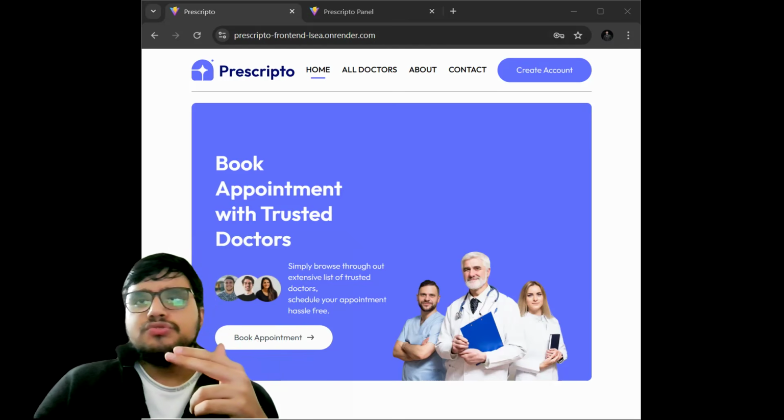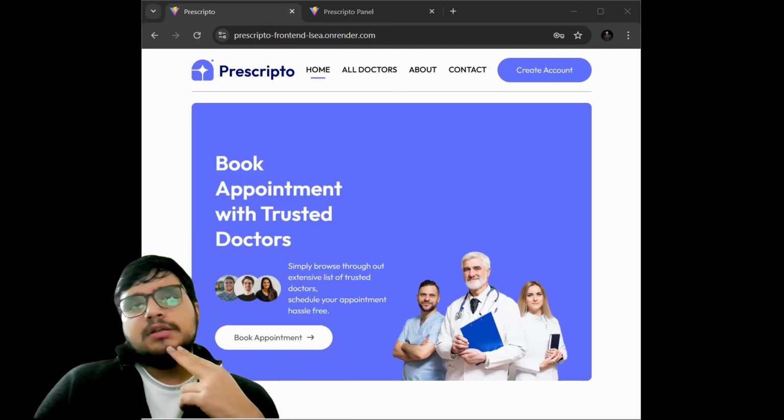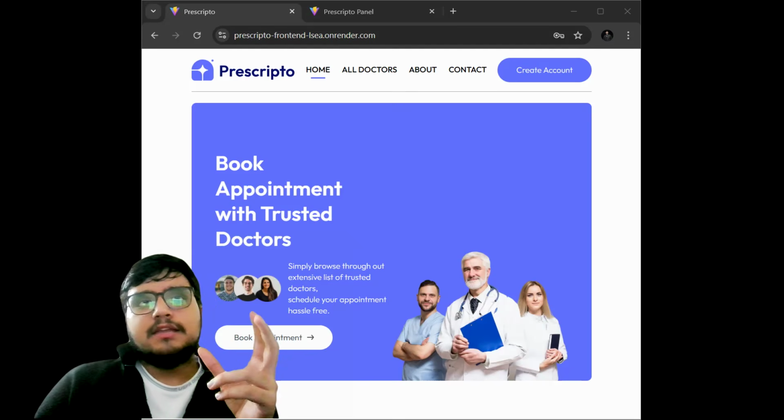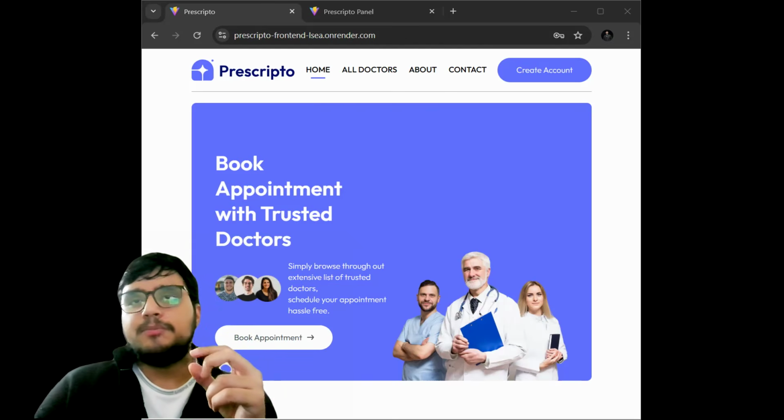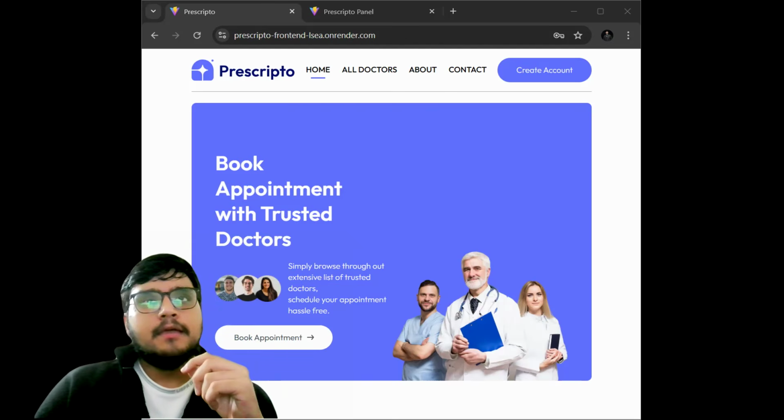So there are long queues and we basically need to wait for a long time for getting our appointment scheduled. So I came up with this idea where we can book doctor's appointments online only.